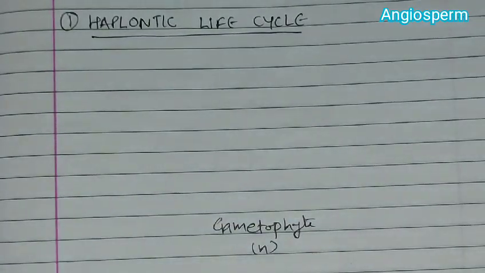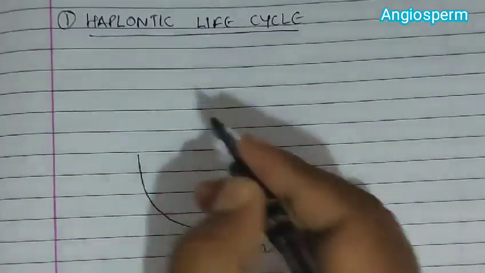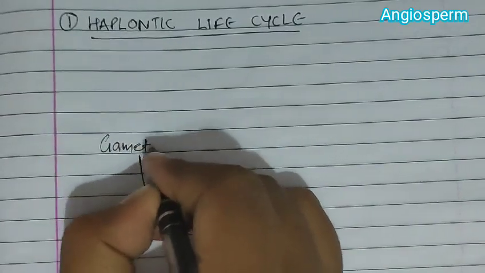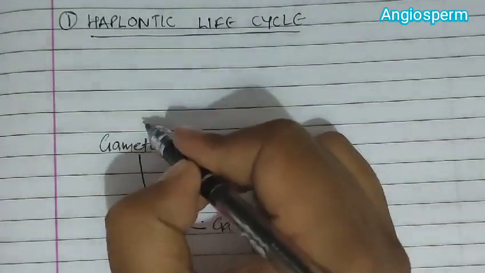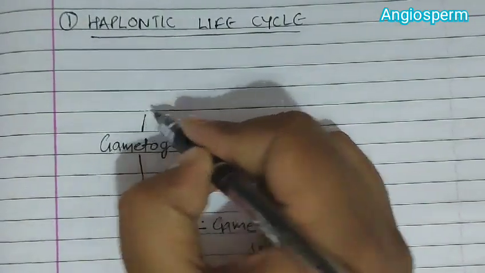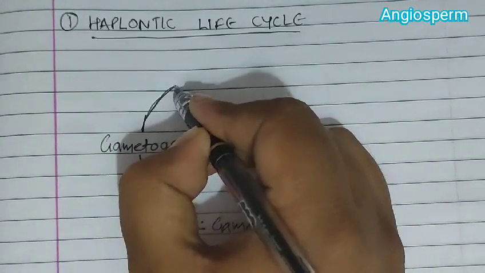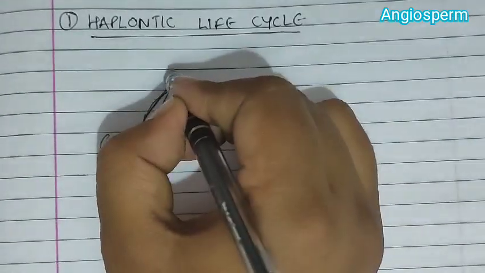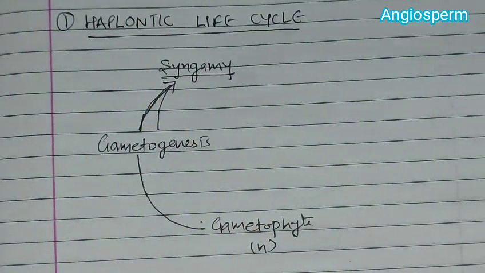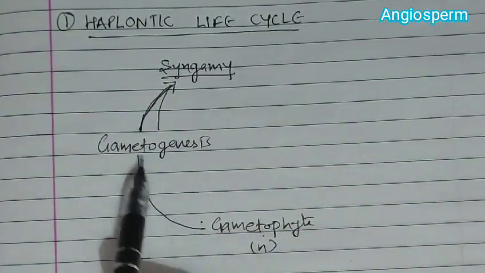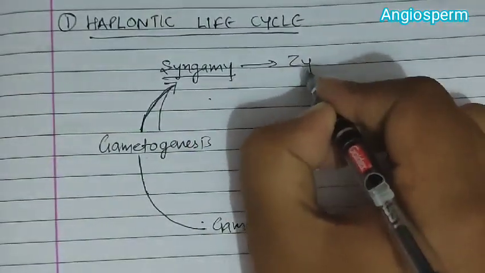This gametophyte has sex organs, so it undergoes gametogenesis, that is production of gametes. Then these gametes fuse and syngamy occurs. So syngamy is fusion of gametes and gametogenesis is the formation of gametes. After fusion they will form a zygote.